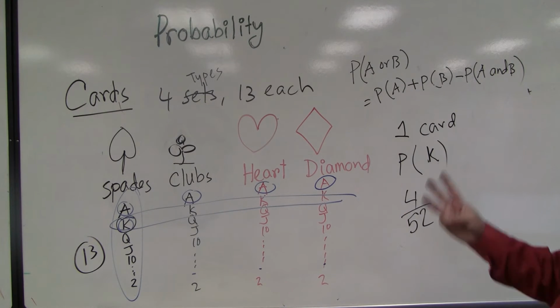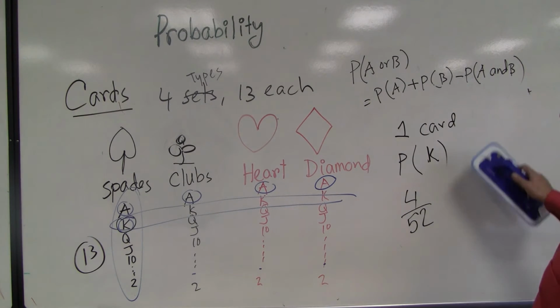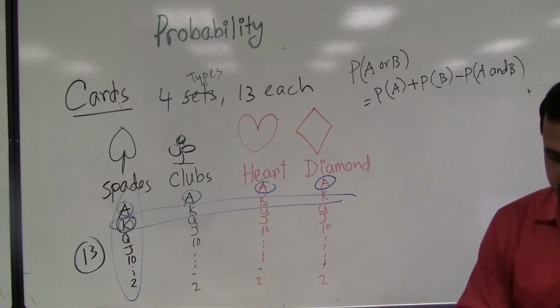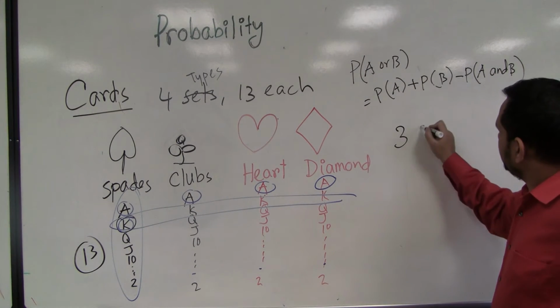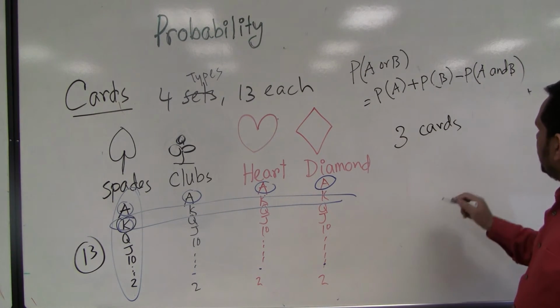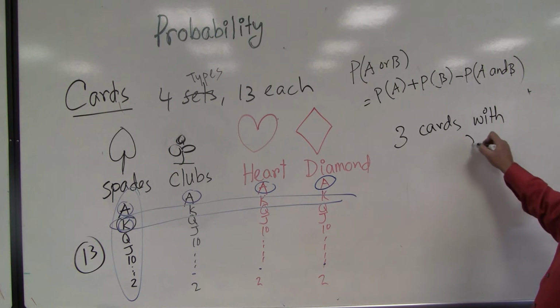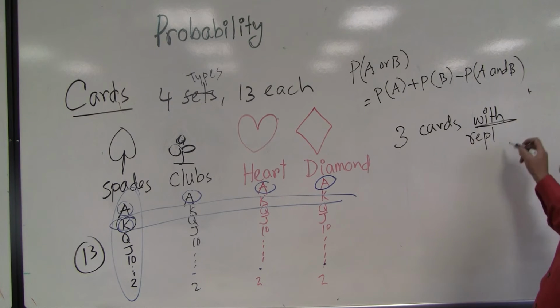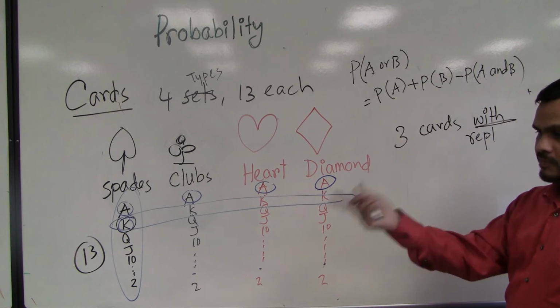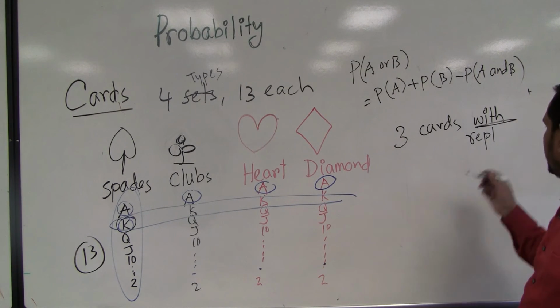So if I take 3 cards, this time assume with replacement. I will take 1, put it back, take 1, put it back, like this.